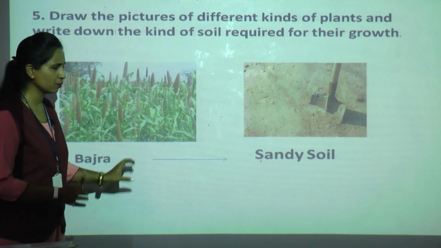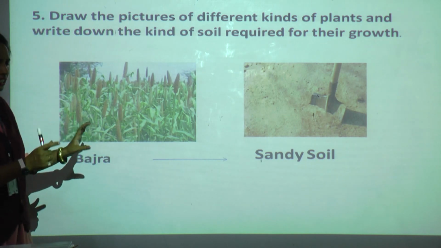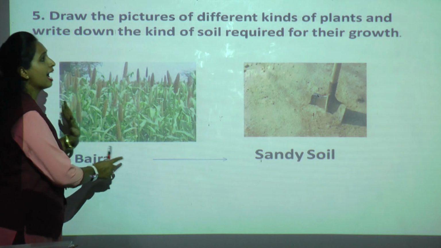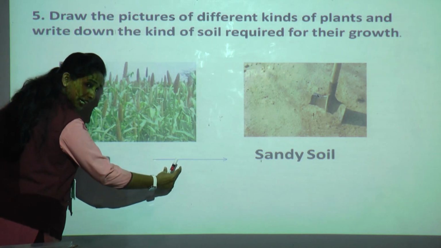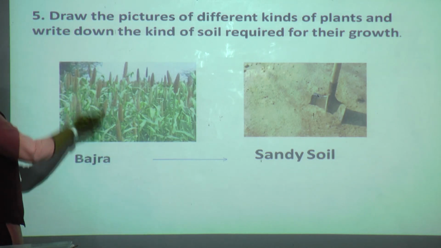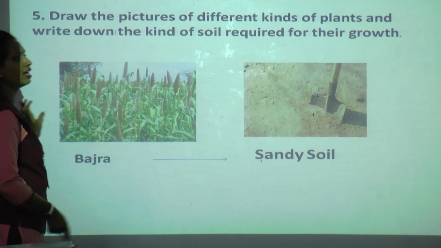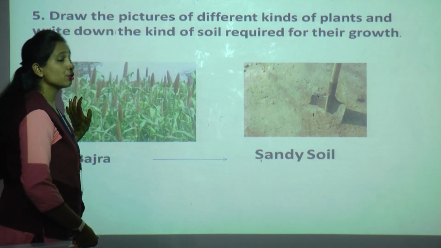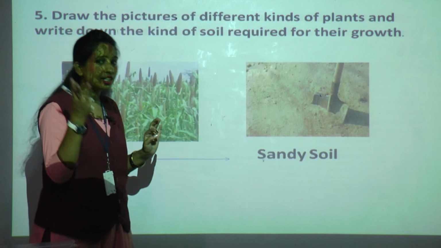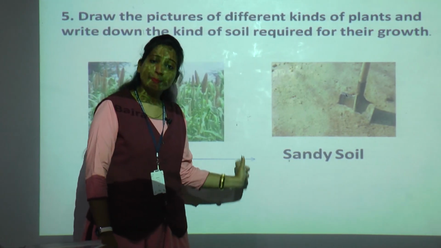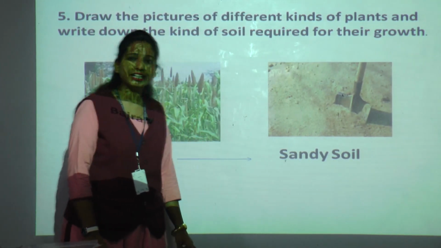Just draw, as you know, a bajra plant small, this much, and write the name of that plant in this way, bajra, and write down the kind of soil required for its growth. As we have studied in our third chapter, bajra grows well in sandy soil.